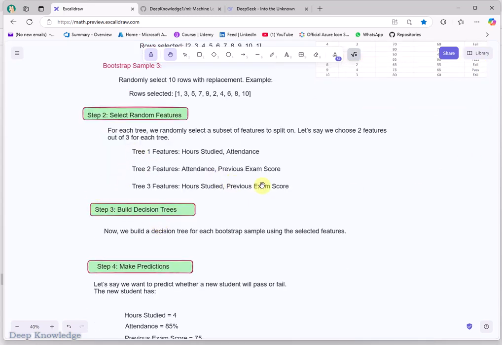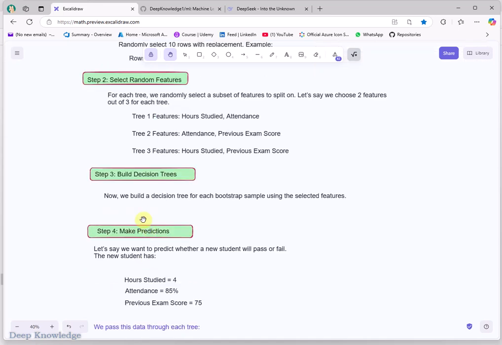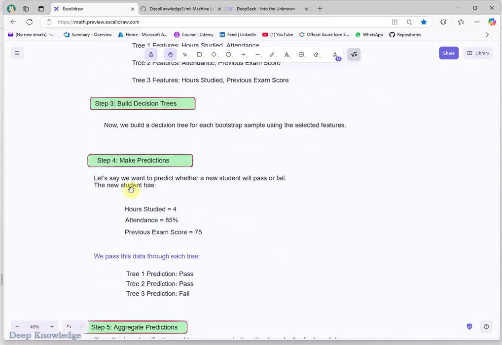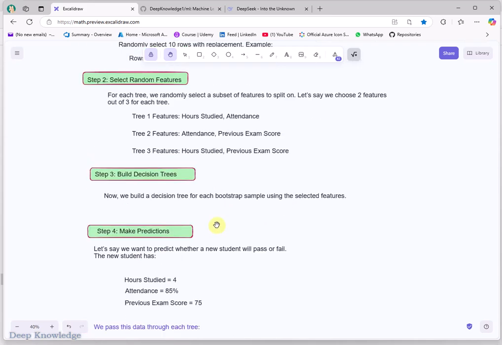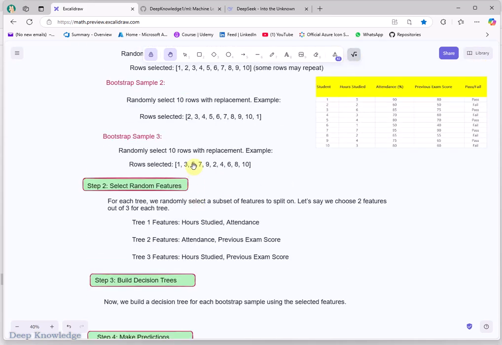After building the decision trees, now we would like to make a prediction on this data here. So we have our studied attendance, previous example, because I haven't built each decision tree, because it takes much time to build this. But the main idea is just to give you an overview of how this is working.